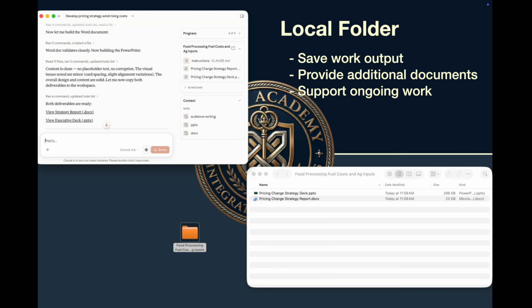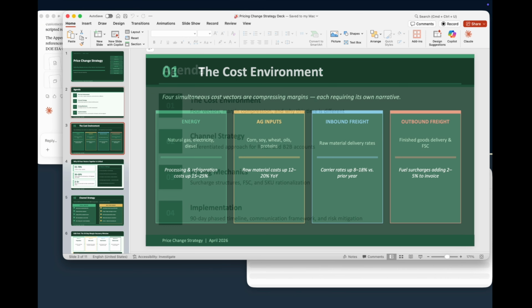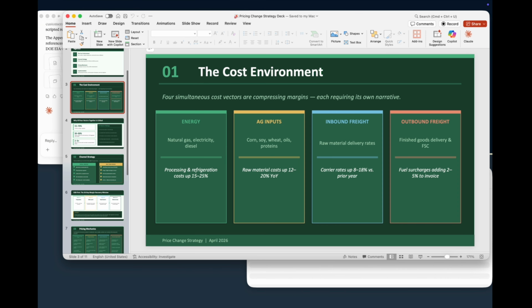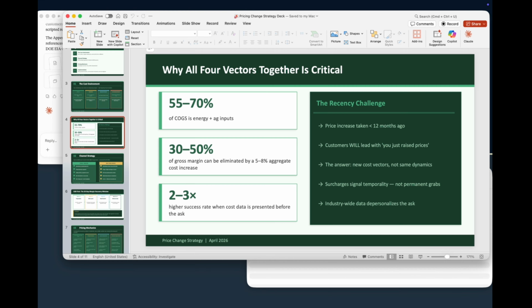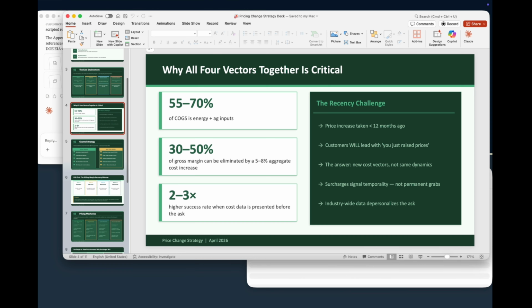Let's take a look at the strategy deck that it's given us to present to the board. As you can see, it's spoken to our list of concerns, but also backed it up with data from its research efforts.